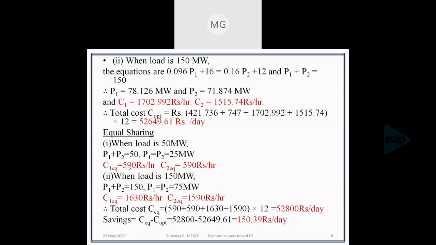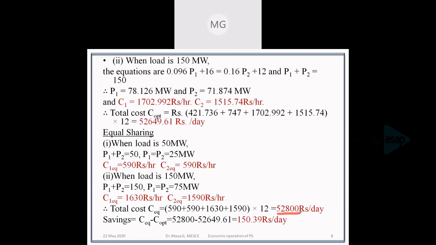It is the sum of all these four costs, multiplied by 12 hours, since 50 megawatt and 150 megawatt each operate for 12 hours. It gives the cost for a day, obtained as 5280 when equally shared.